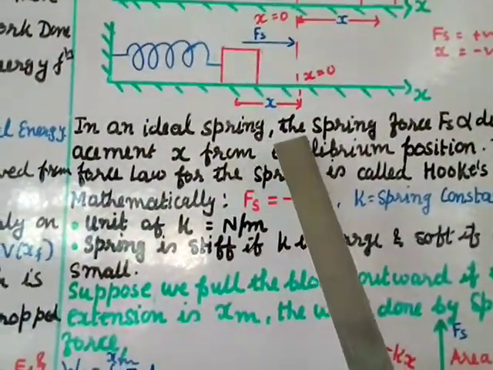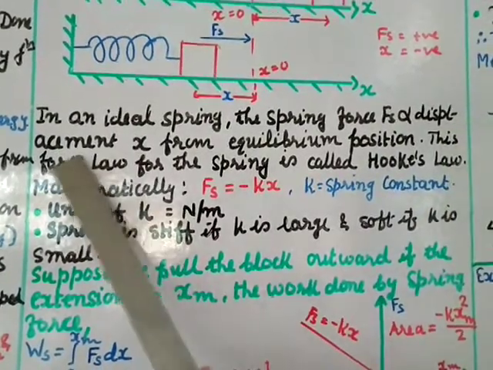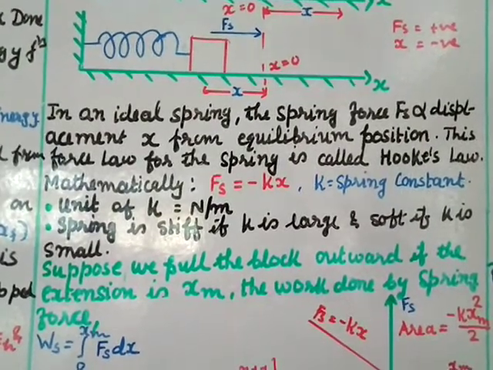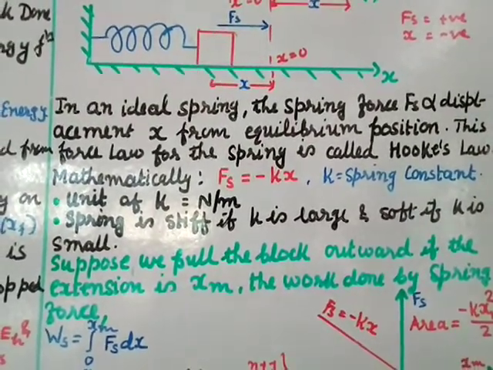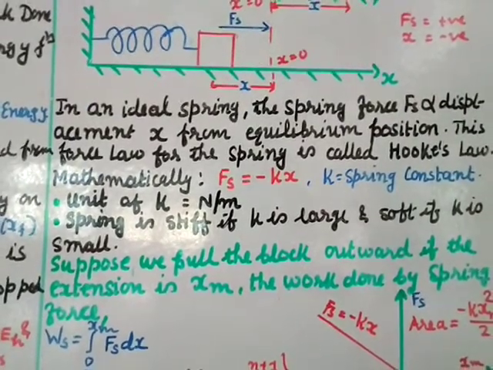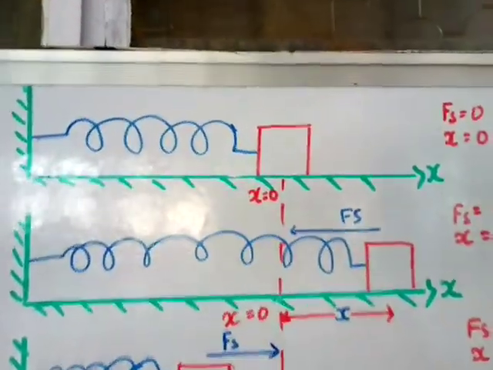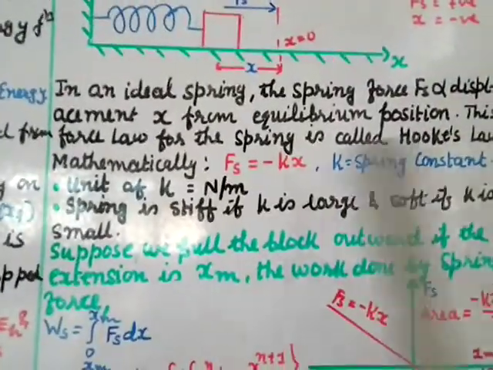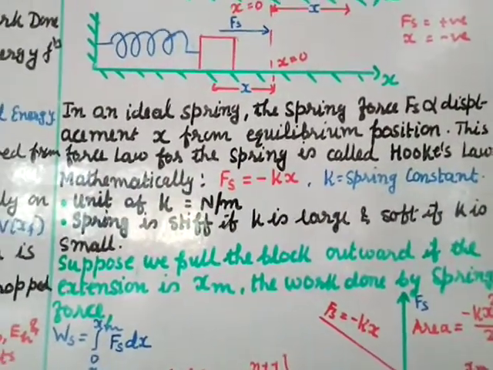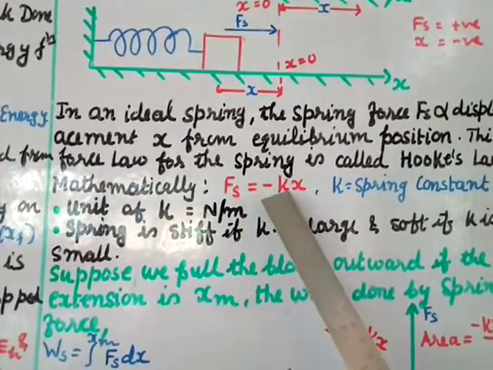In an ideal spring, the spring force F of s is proportional to the displacement x from the equilibrium position. So the equilibrium position is the x equal to 0 position. This force law for the spring is called Hooke's law, and mathematically Hooke's law is written as F of s equals minus kx.